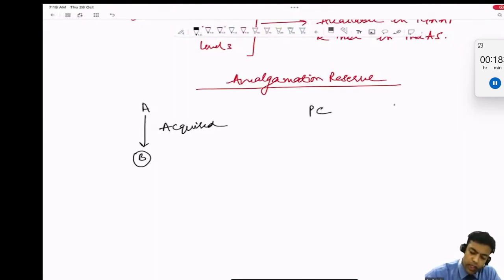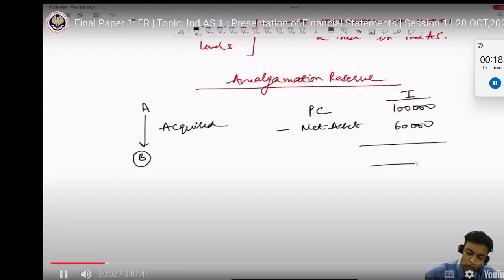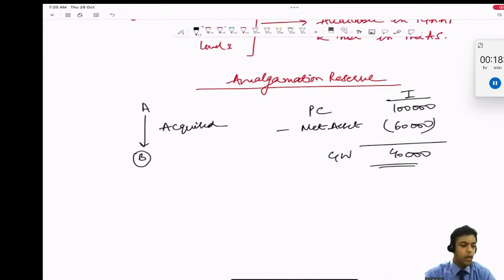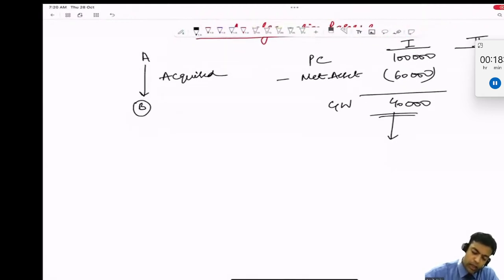Now the purchase consideration is, let's say, 1 lakh rupees. This is scenario 1. Purchase consideration is 1 lakh rupees minus net asset of, let's say, 60,000. So this 40,000 will be termed as goodwill. This 40,000 rupees will be termed as goodwill, guys, and this will be recognized on the asset side of the balance sheet.